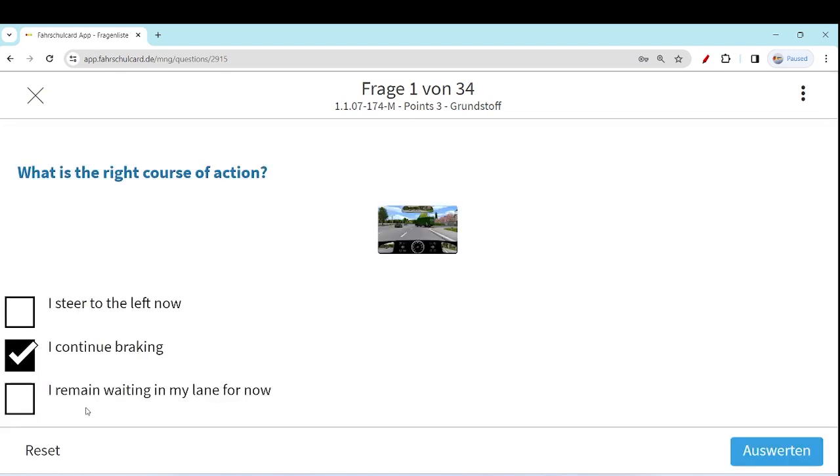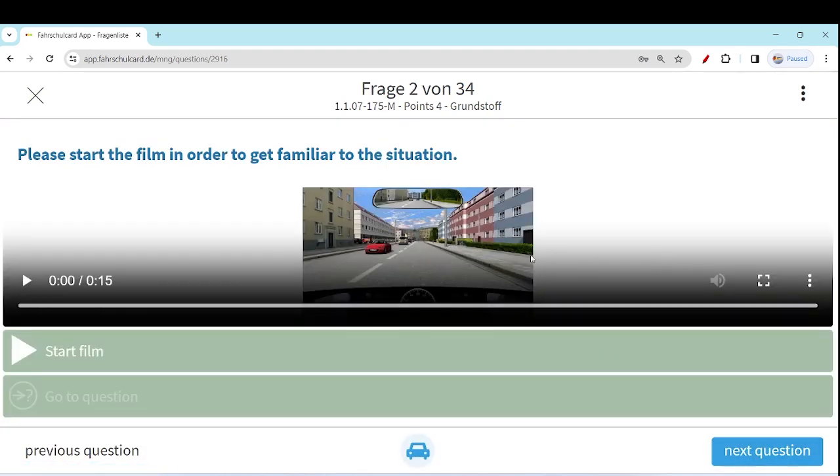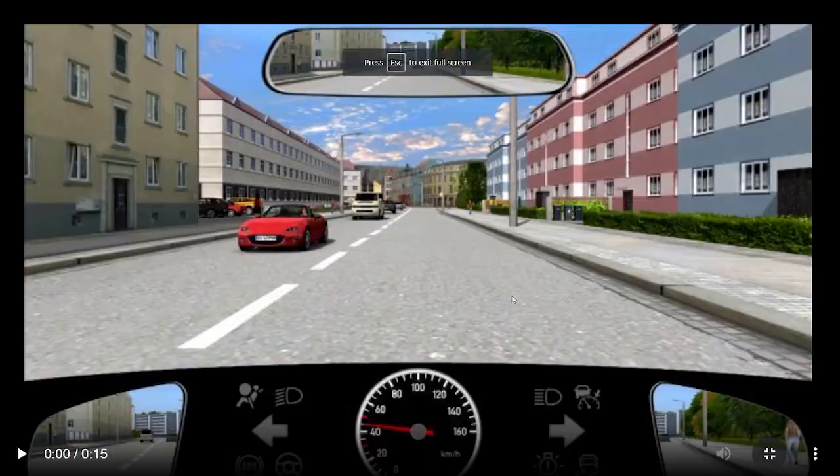Just continue braking, and I remain waiting in my lane for now, because you cannot change the lane because of the light blue car. That's why these two options are correct. Let's jump to the next question, which is again a video question.